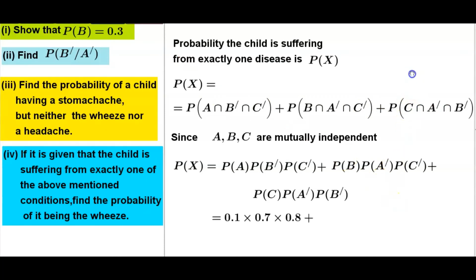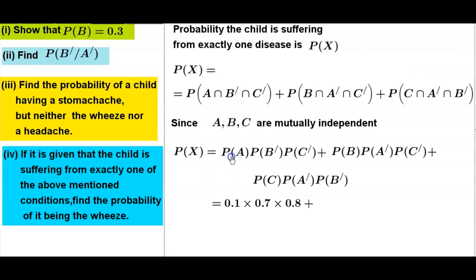When we substitute, we already know probability of A 0.1, probability of complement of B 0.7, probability of complement of C 0.8. Then for this one, probability of B 0.3, probability of complement of A 0.9, probability of complement of C 0.8.